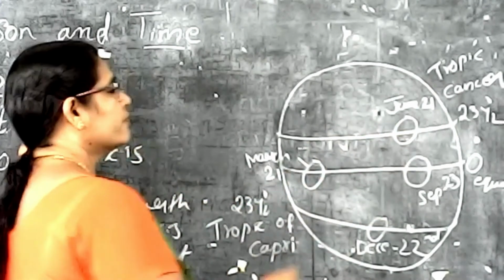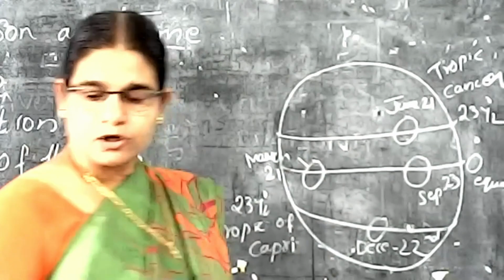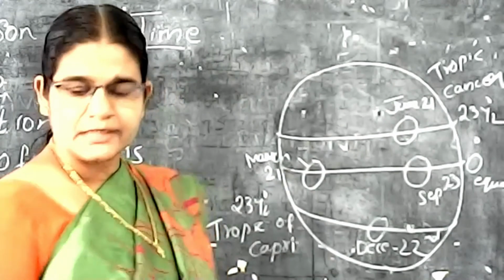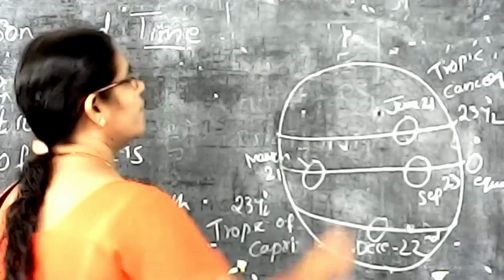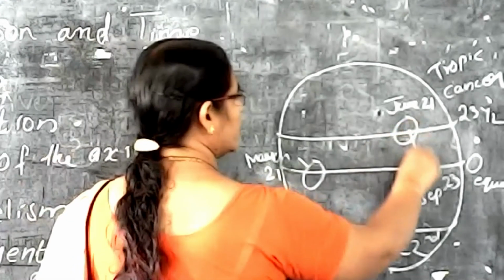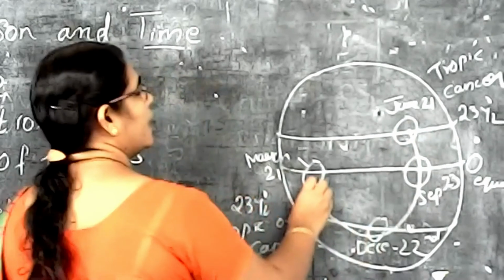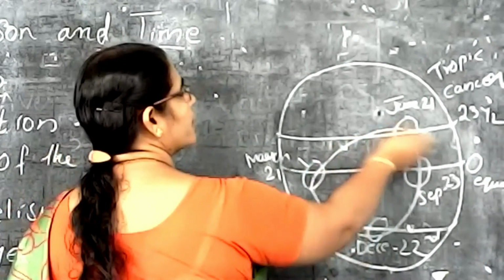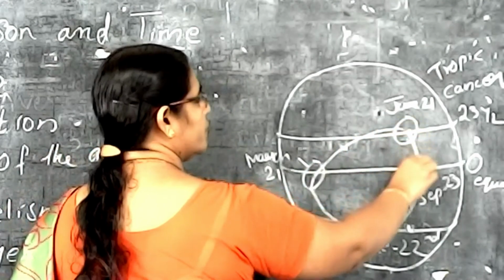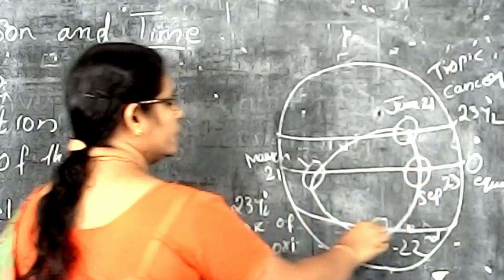The sun shifts apparently from the Tropic of Cancer to the Tropic of Capricorn. Again the sun is moving to the equator, and again the sun is moving to the Tropic of Cancer, then again the sun is moving to the equator, and again the sun is moving to the Tropic of Cancer.